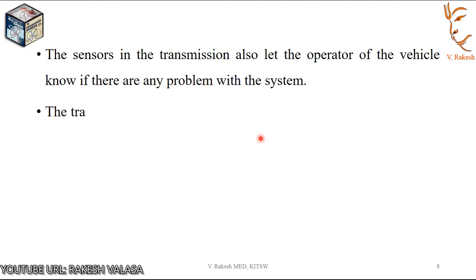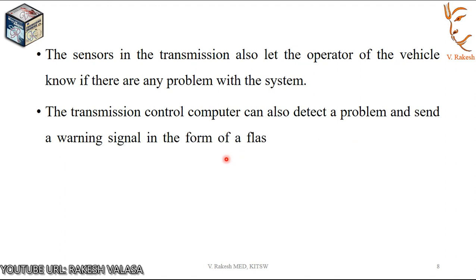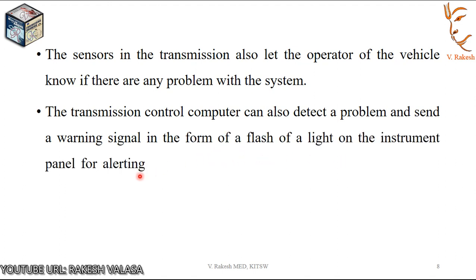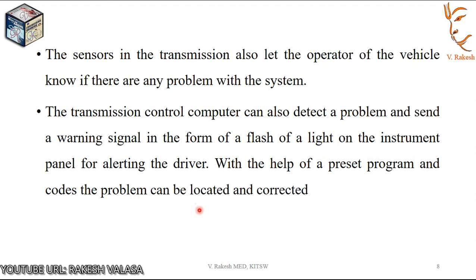The transmission control computer can also detect a problem and send a warning signal in the form of a flash of a light on the instrument panel for alerting the driver. With the help of a preset program and codes, the problem can be located and corrected.